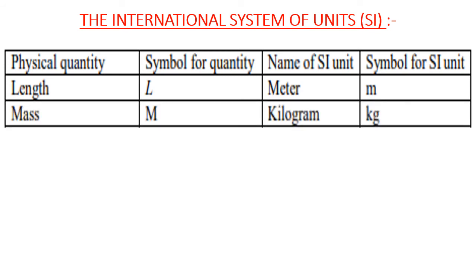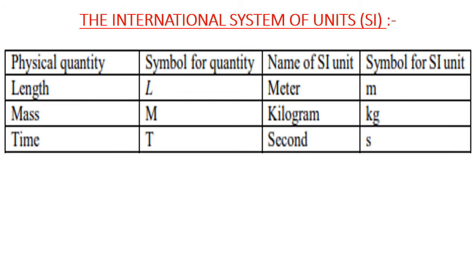Second physical quantity is mass, which is denoted by capital M and name of SI unit for mass is kilogram and symbol for kilogram is kg. Third physical quantity is time, denoted by capital T and name of SI unit for time is second and symbol for second is small s.